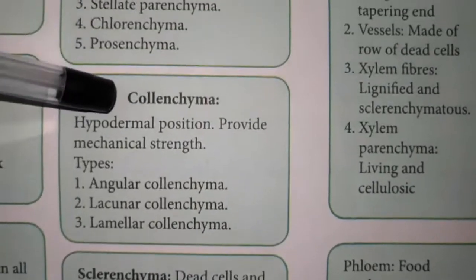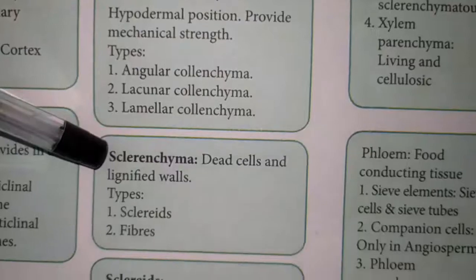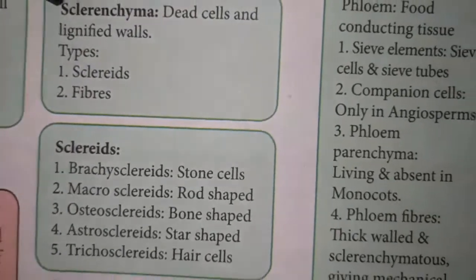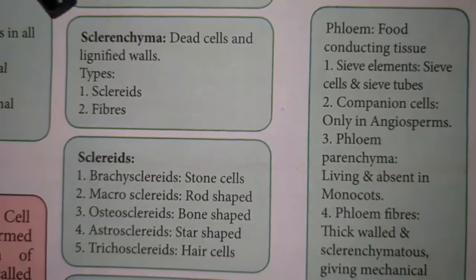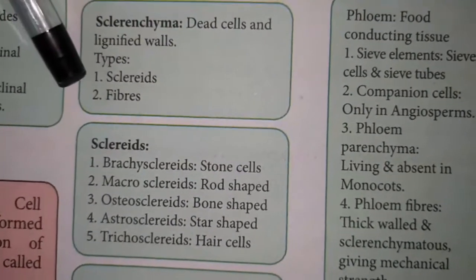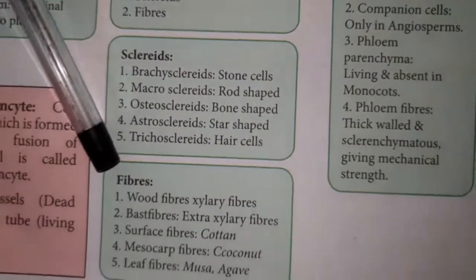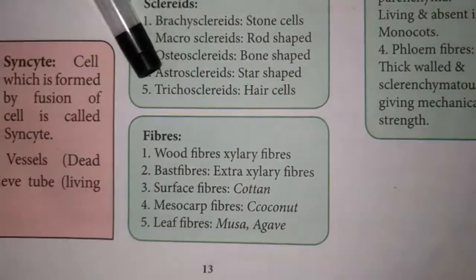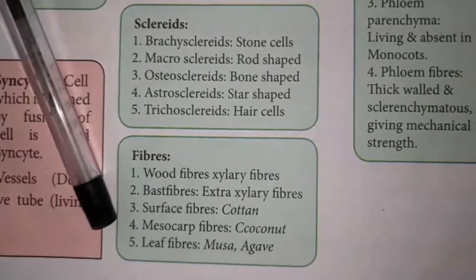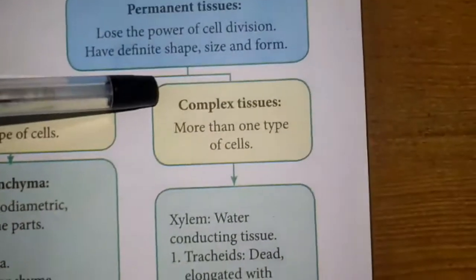Parenchyma and collenchyma you learnt in the last class. In this class, the sclerenchyma is made up of two types of tissues: sclereids and fibers. We will see the different types of sclereids and fibers in this topic. Next we go to the complex tissues.